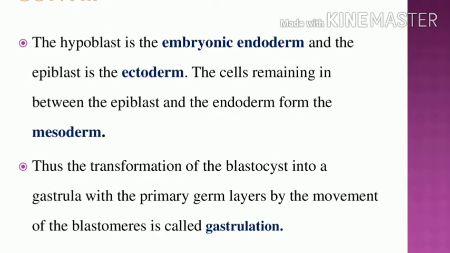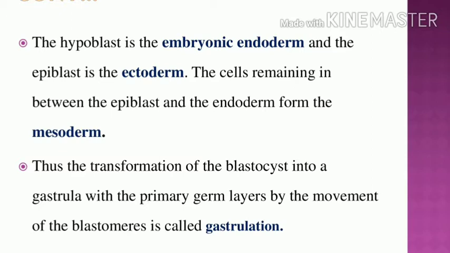What do the hypoblast cells become? The endoderm. What do the epiblast cells become? The ectoderm. What are the differentiated cells remaining in between the endoderm and ectoderm? That is the mesoderm. So this is the transformation of the blastocyst into three primary germ layers of the gastrula by the movement of the blastomeres. This process is called gastrulation. Can you understand what gastrulation is?